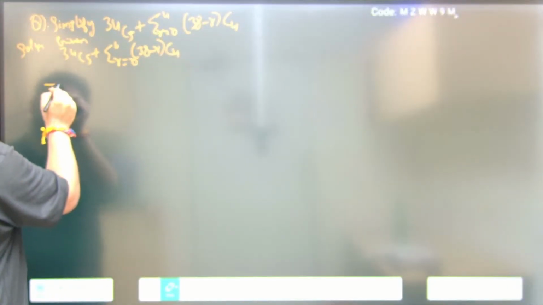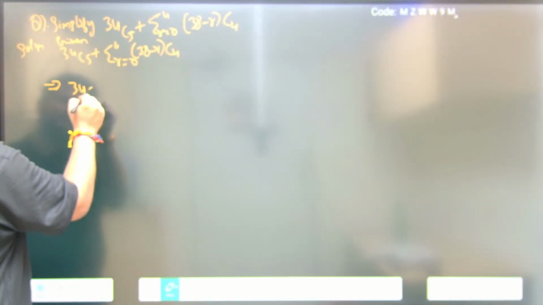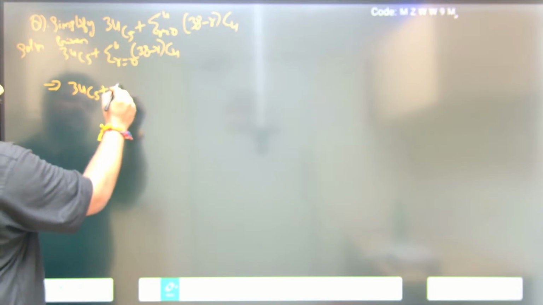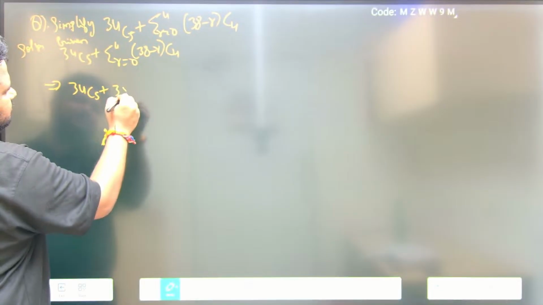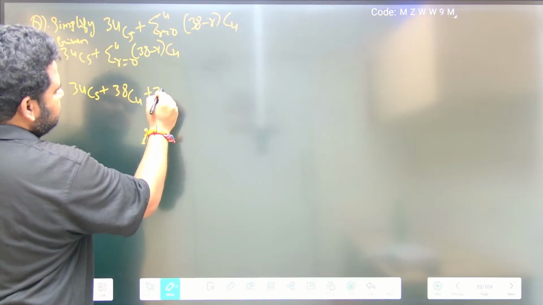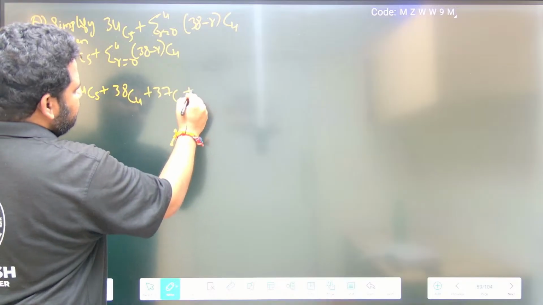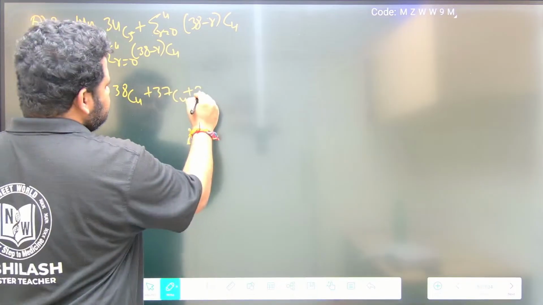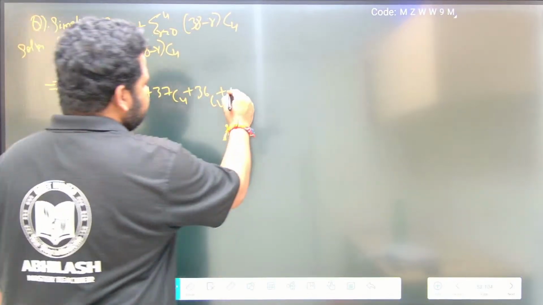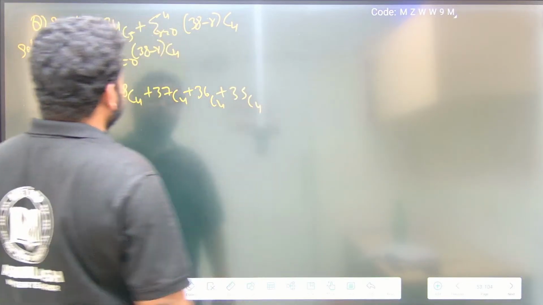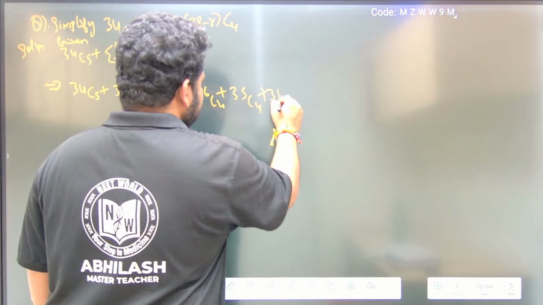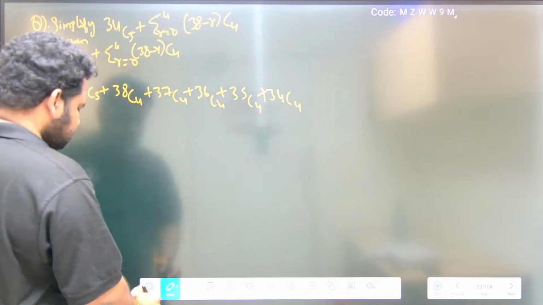I can write this as 34C5 plus, if I put r equal to 0, I'll have 38 minus 0, that is 38C4. If I put r equal to 1, I'll have 37C4. If r is 2, 36C4. If r is 3, 35C4. If r is 4, 34C4.